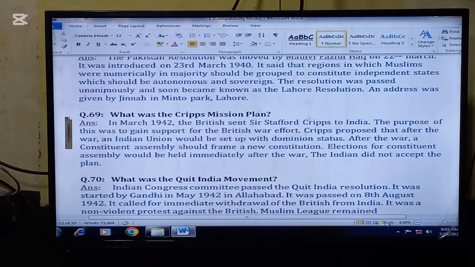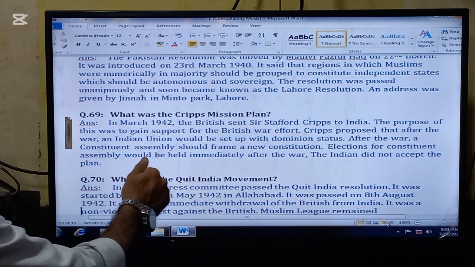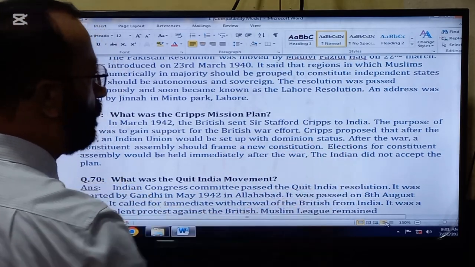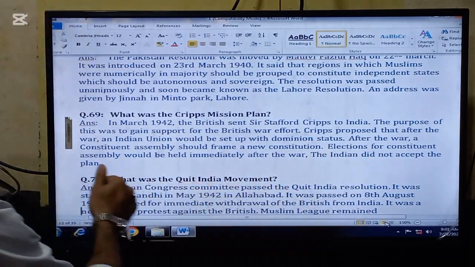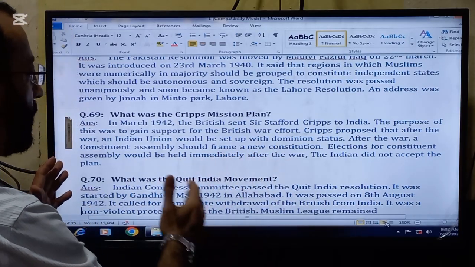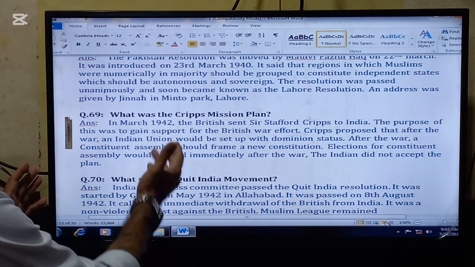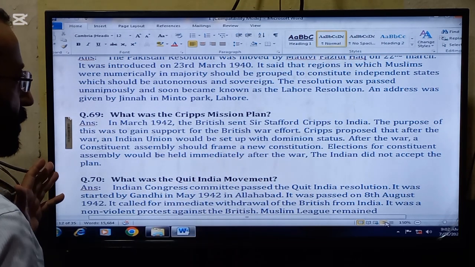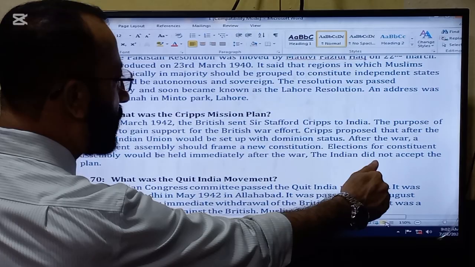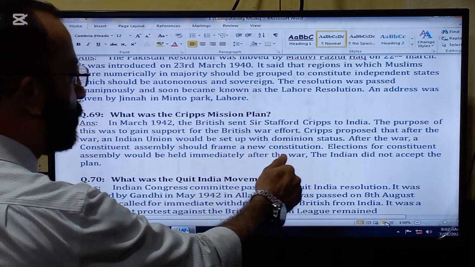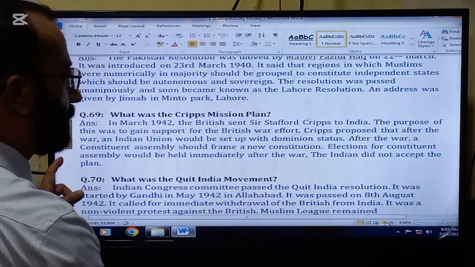The next important question in the lecture is, what was the Cripps Mission plan? In March 1942, the British sent Sir Stafford Cripps to India. The purpose of this was to gain support for the British war efforts because the Second World War was going on and the British wanted Indian support. Cripps proposed that after the war, an Indian Union would be set up with Dominion status. So look at this.